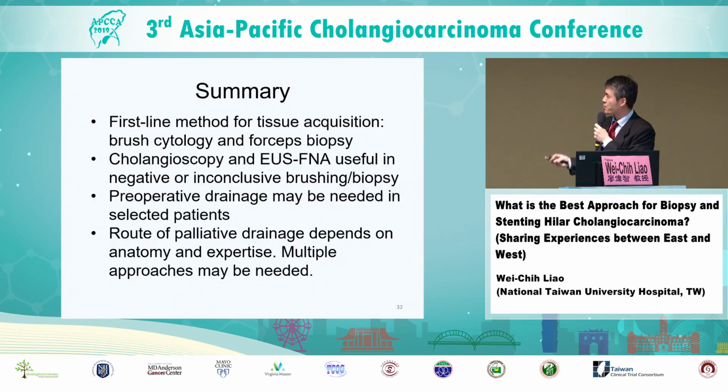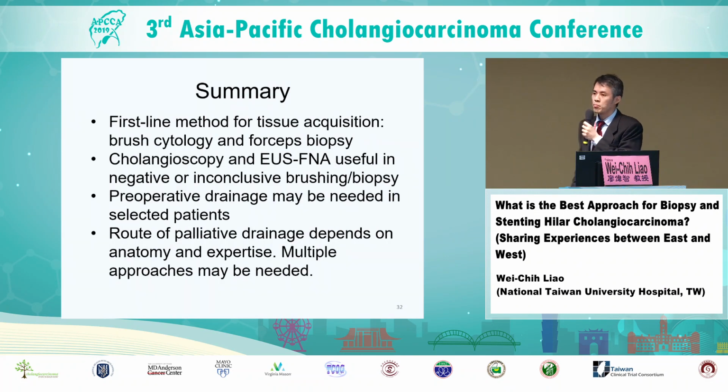So in summary, the first-line method for tissue acquisition is brush cytology and forceps biopsy. And in our center, if this could not reach a definite diagnosis, we move on to cholangioscopy-guided biopsy. And EUS-FNA can be useful in cases with unresectable cancer and inconclusive or negative results from other examinations.